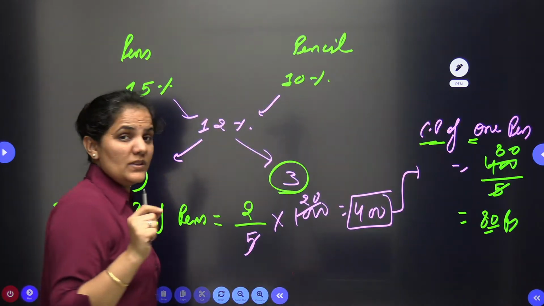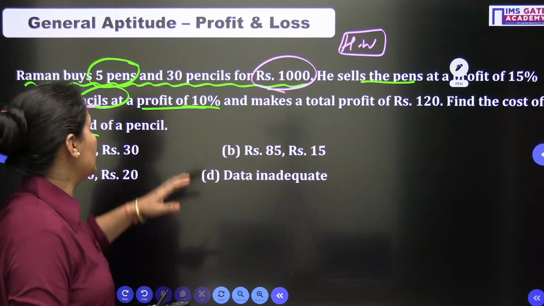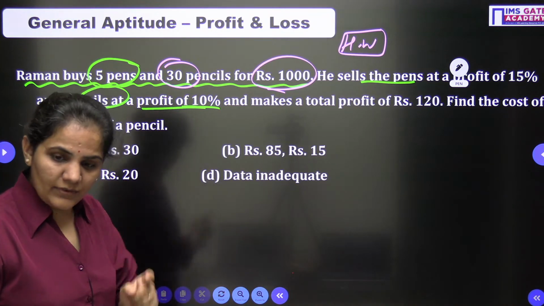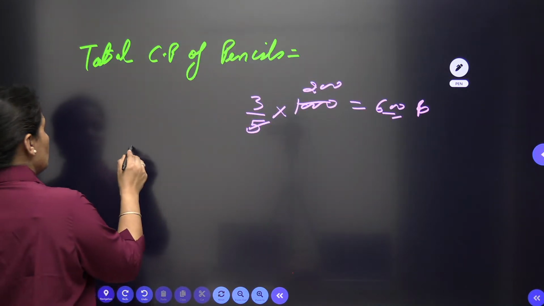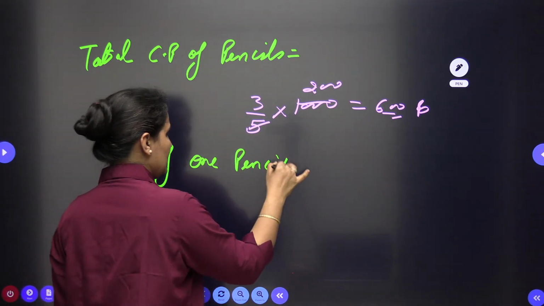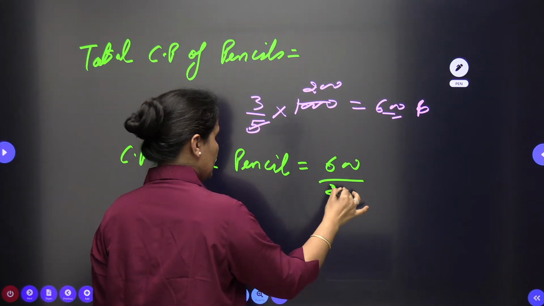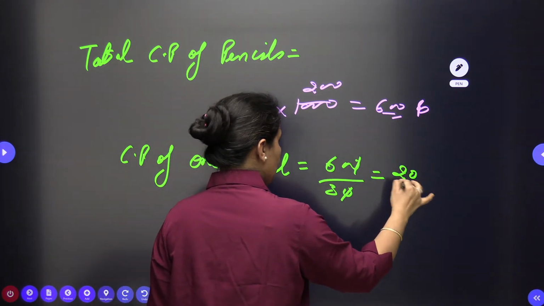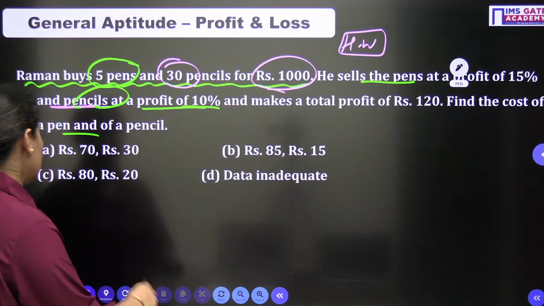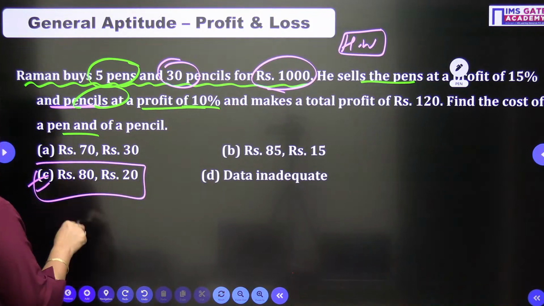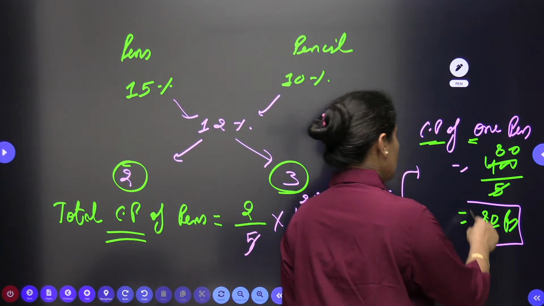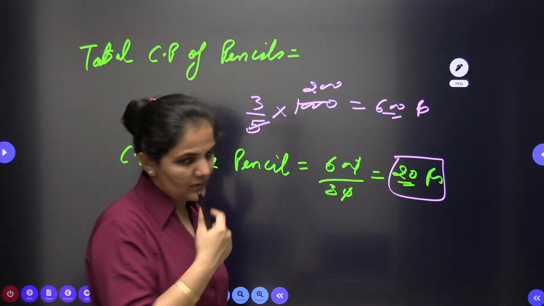So 600 rupees is the total cost price of pencils, and we have 30 pencils. How do we find the cost price of one pencil? The cost price of one pencil will be 600 by 30, zero gone. So each pencil costs 20 rupees. So my answer will be 80 and 20, which I can see in option C. This is 80 rupees for the cost price of one pen, and this is for one pencil.